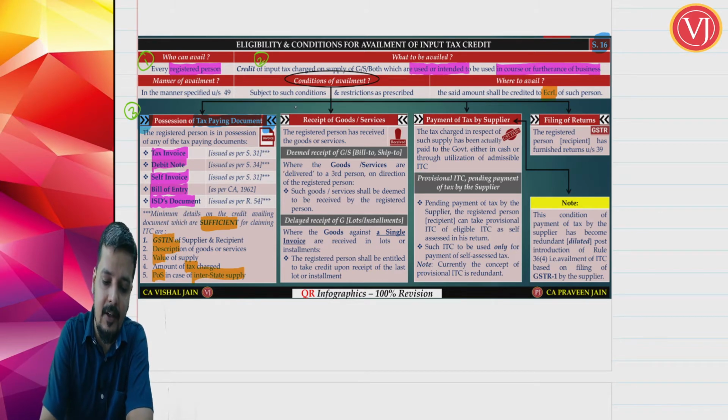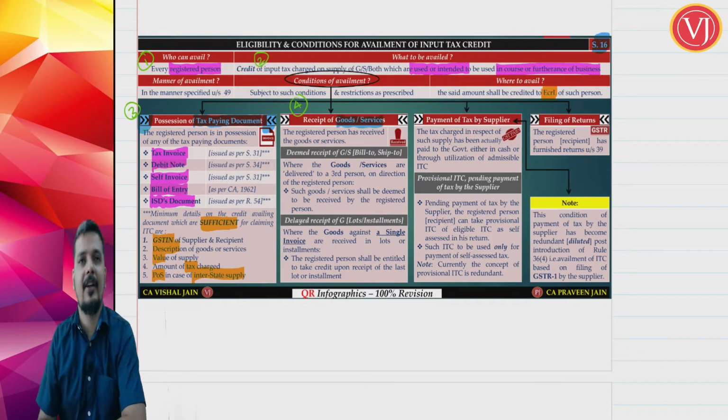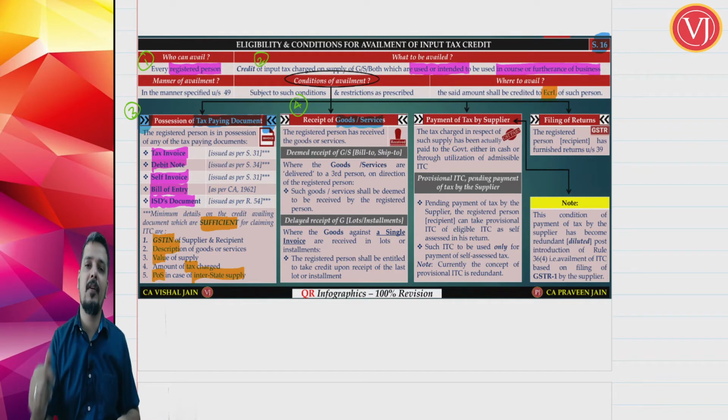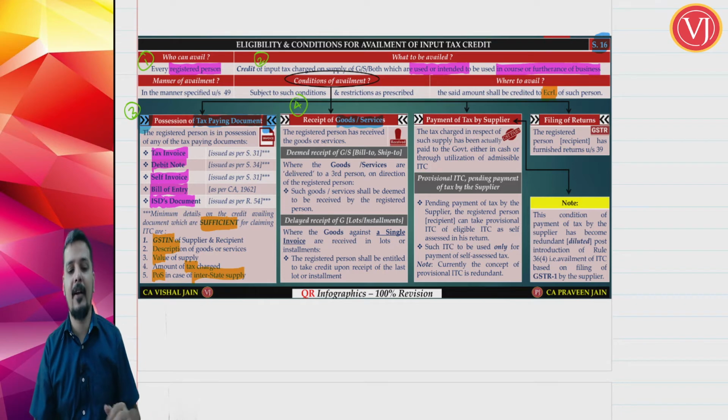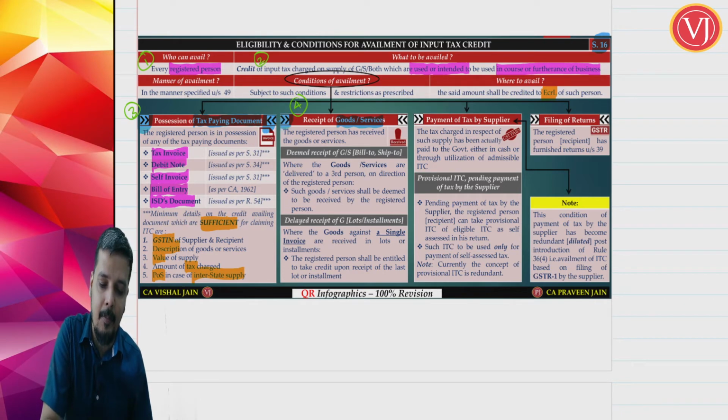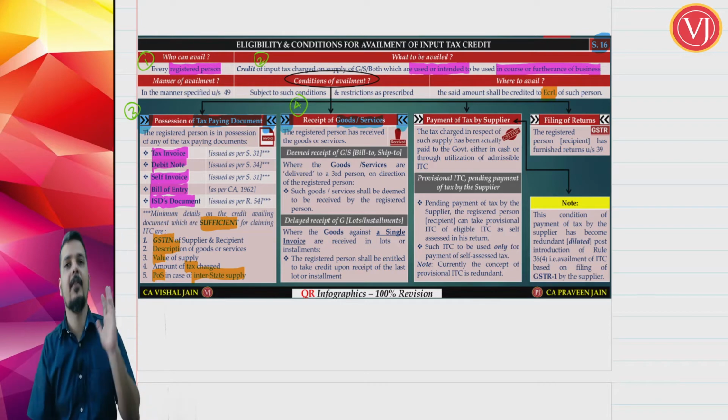Next, we are talking about the 4th condition. Now, what is the 4th condition? I should receive the goods or services. I should receive that supporting document plus I should receive the goods or services. Only if I receive the goods or services, I can take the credit, and this condition is also applicable for both forward charge mechanism as well as reverse charge mechanism.